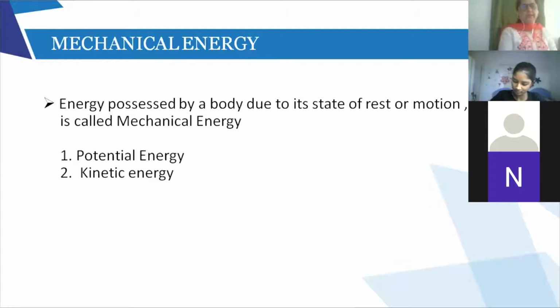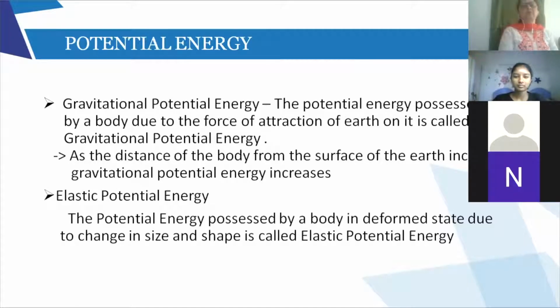So let us see what is potential energy. You just need to know the definitions and the formulas, okay? Not much, right? So you have two forms. Now please pay attention. Gravitational potential energy: the potential energy possessed due to the force of attraction of the earth on it is called gravitational potential energy, right? So as the body goes up from the surface of the earth, it goes on possessing an energy, and that energy is called gravitational potential energy.